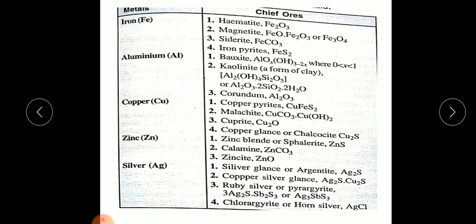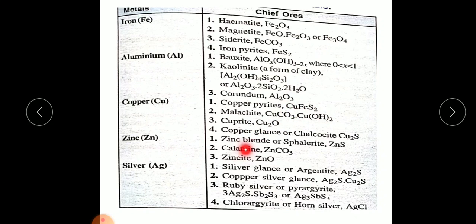The important ores of some metals, say for example iron. Iron can be extracted from ores like hematite Fe2O3, magnetite Fe3O4, iron pyrites FeS2. Similarly, aluminium can be obtained from bauxite Al2O3. Copper can be extracted from copper pyrite CuFeS2, cuprite Cu2O.